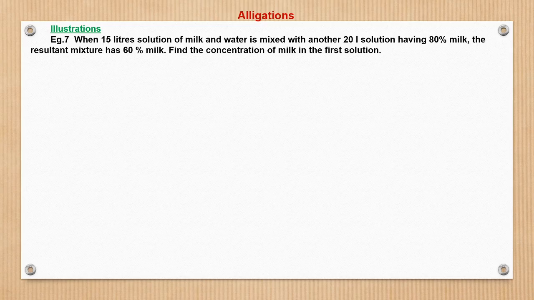Now see here, when 15 liters of a solution of milk and water is mixed with another 20 liter solution having 80% milk, the resultant mixture has 60% milk. Find the concentration of milk in the first solution. So see here, the resultant mixture has 60% milk. That means we have been given the weighted average. When the weighted average is given, we should go by the cross method, right? So the weighted average concentration is 60%.